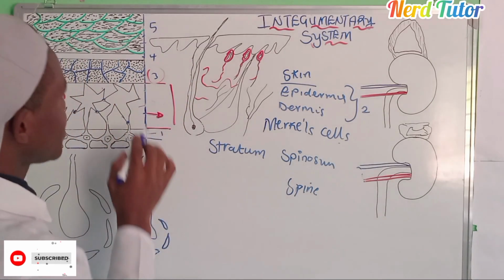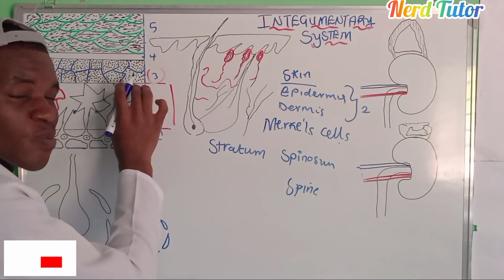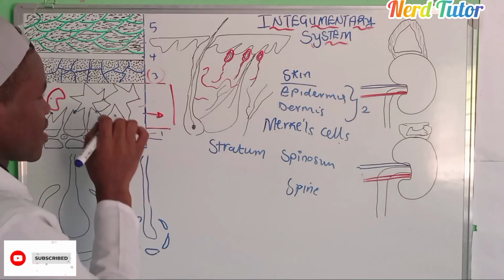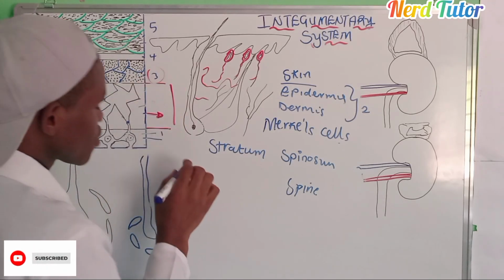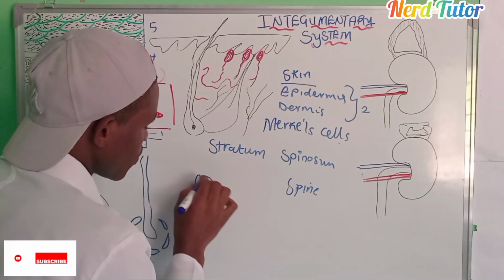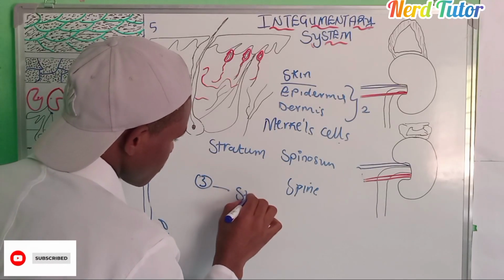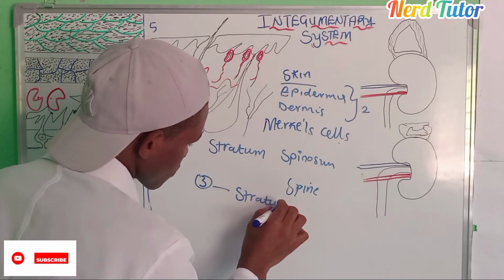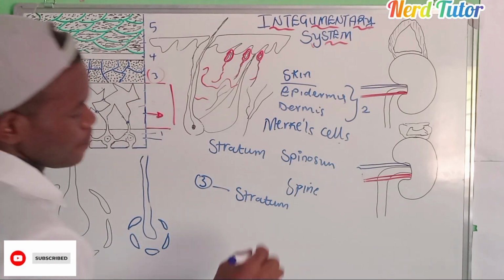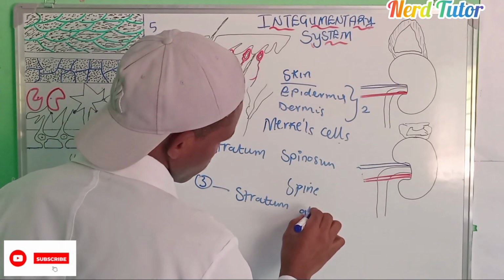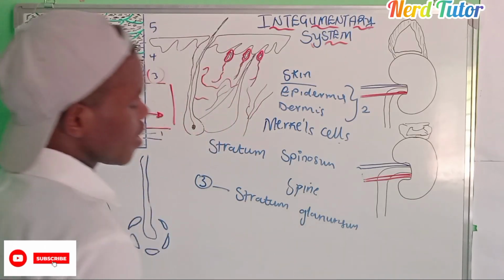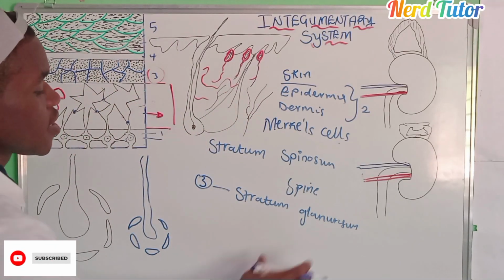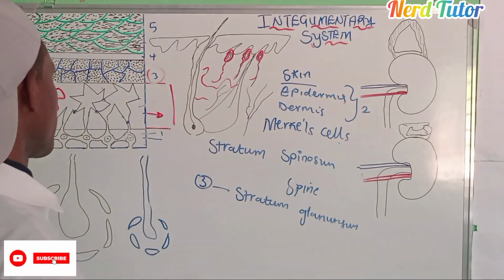I've said these are small granules. Those granules are the ones which will give the name of this stratum. The stratum is called, number 3, we're going to call it stratum granulosum. Stratum granulosum, because it's having some granules.